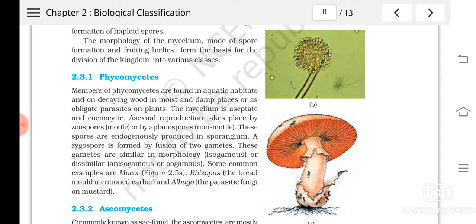So can you imagine what kind of reproduction, on the basis of gametes, we have in human beings? We are oogamous, isn't it? The egg is large in size compared to the sperm, and sperms have flagella, but the egg does not have flagella, or is non-motile. So is it clear about phycomycetes?